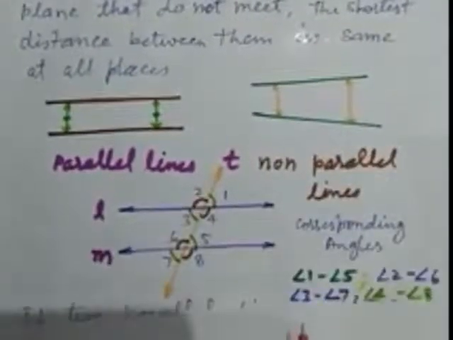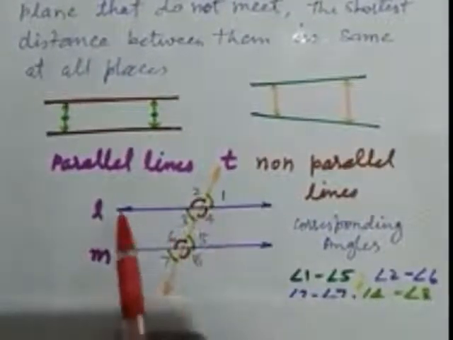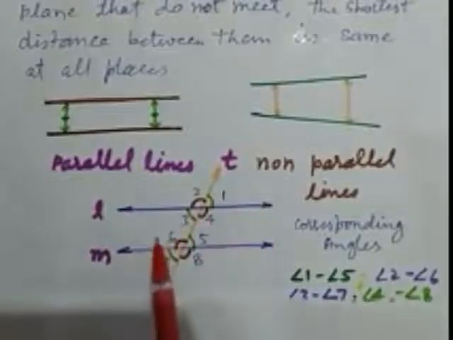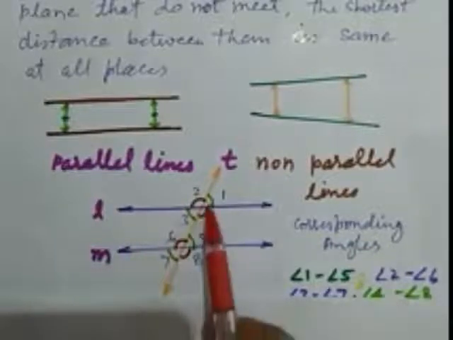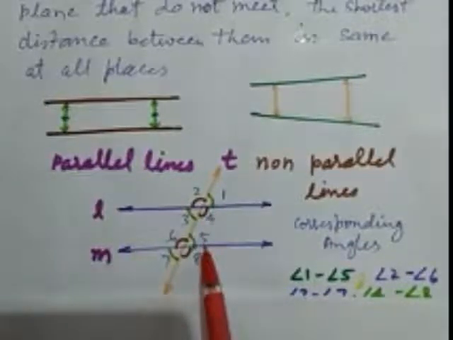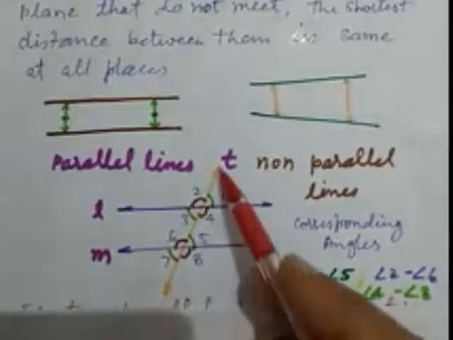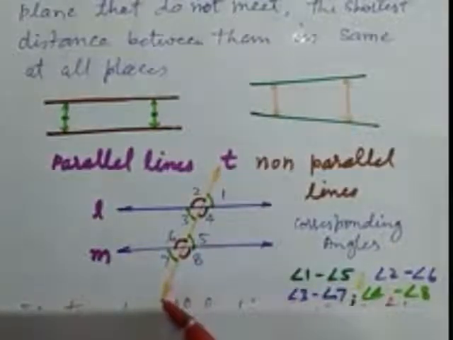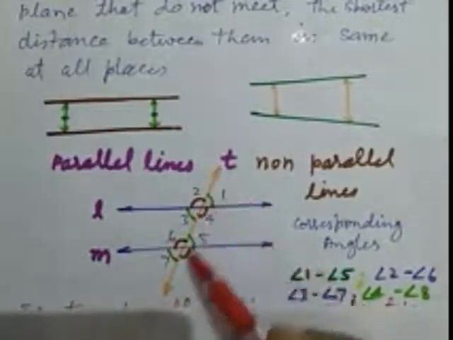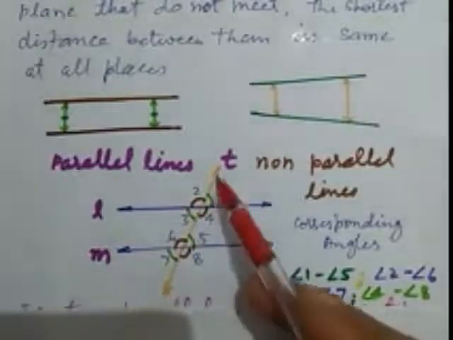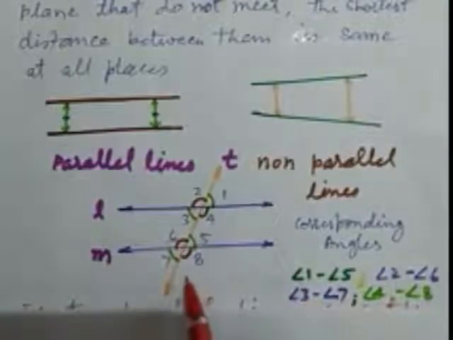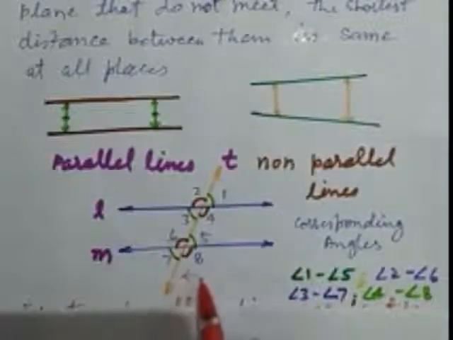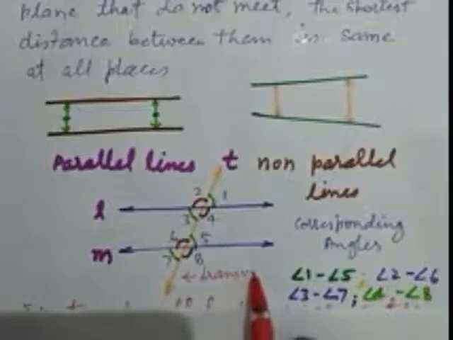Now we take two parallel lines. Here L and M are two parallel lines, and this line T intersects them. That is, this line T is the transversal.